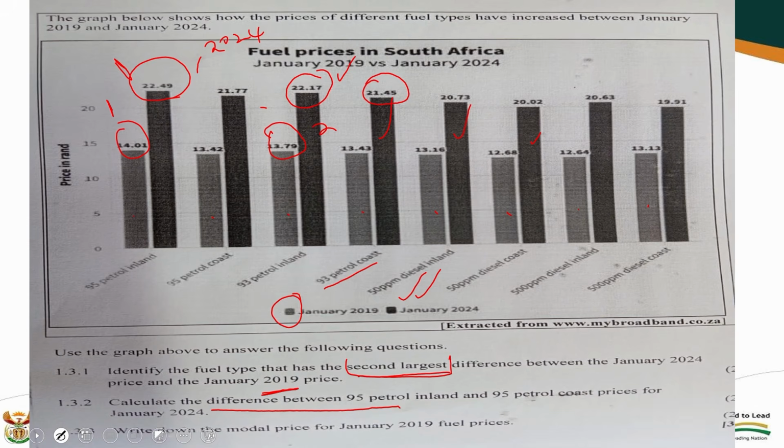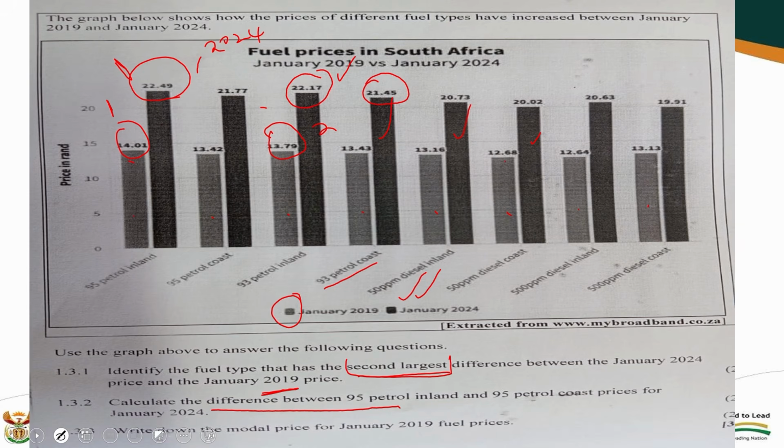Did you see that? You also find these answers here in the scenario. Write down the modal price for January 2019 fuel prices. The mode is the number that appears the most. In that case, if you look at them, there is 1401, 1342, 1374, 1343, 1316, 1264, 1268, 1264, and 1313.